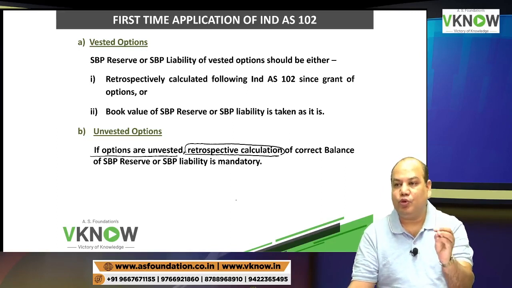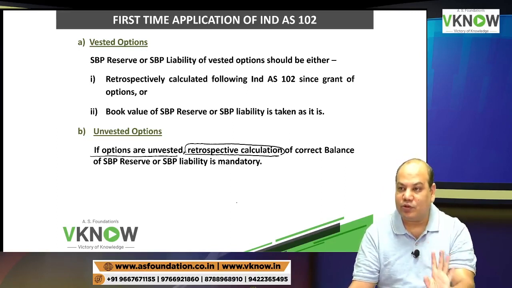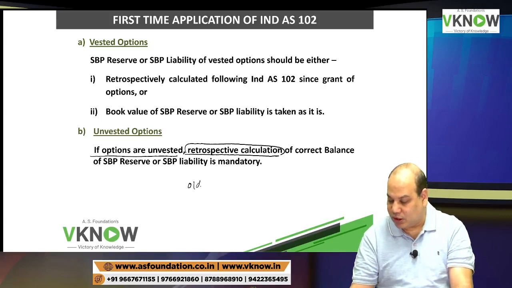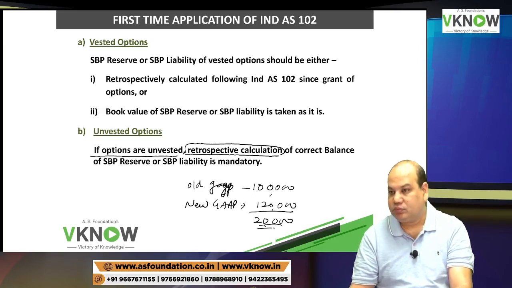Calculate what would have been the balance today had I followed IND AS 102. So old GAAP figure liability 1 lakh. As per IND AS 102, the accountant says it should be 1,20,000. So I will have to book that additional liability 20,000.